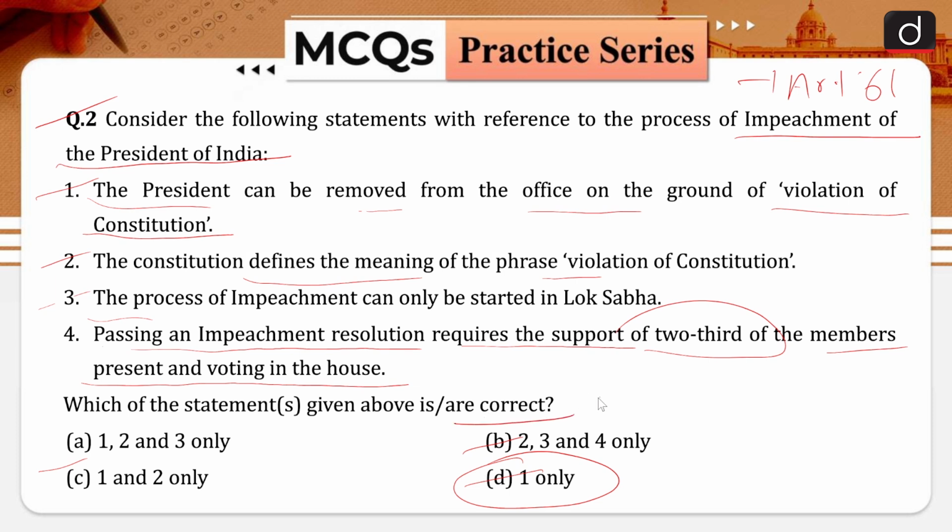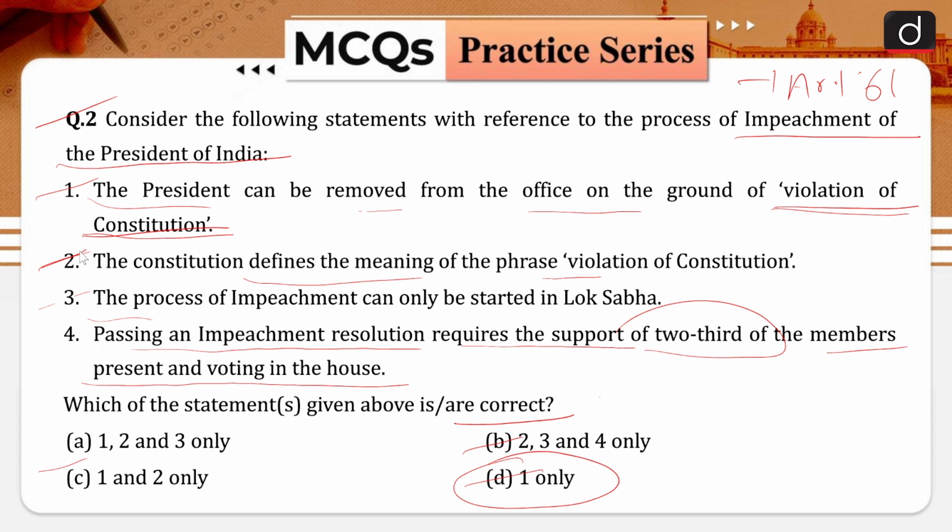The Constitution of India provides for the removal of the President from his office before the expiry of his term by the process of impeachment. According to Article 61 Clause 1 of our Indian Constitution, the only ground specified for initiating the process of impeachment is the violation of the Constitution. If you talk about statement number 2, no, this term violation of the Constitution has not been defined in our Indian Constitution, and that is why this statement is incorrect in nature.